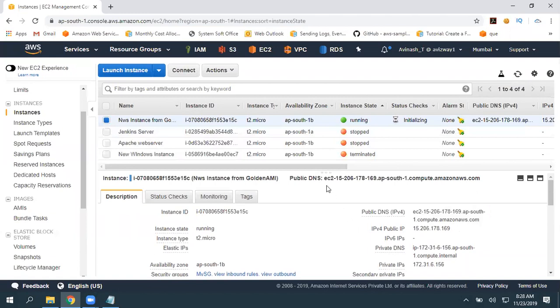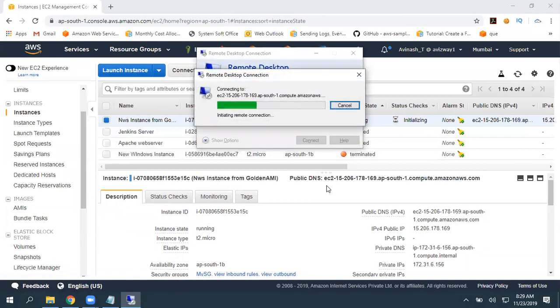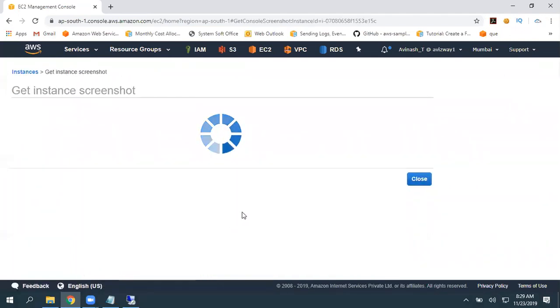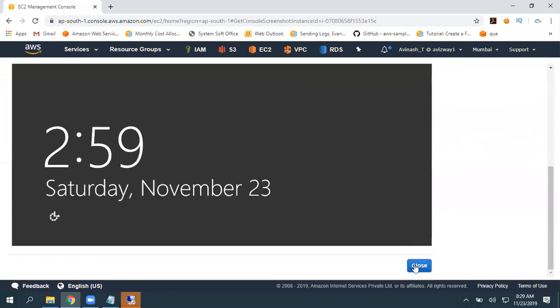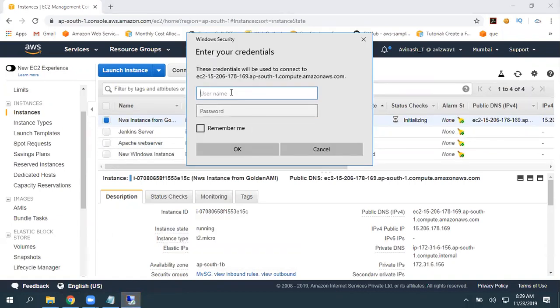I'm going to grab the public DNS, MSTSC, click on enter. Seems it is not ready. So as you are aware, we can get an instant screenshot. Okay, so it is asking me to enter username and password.